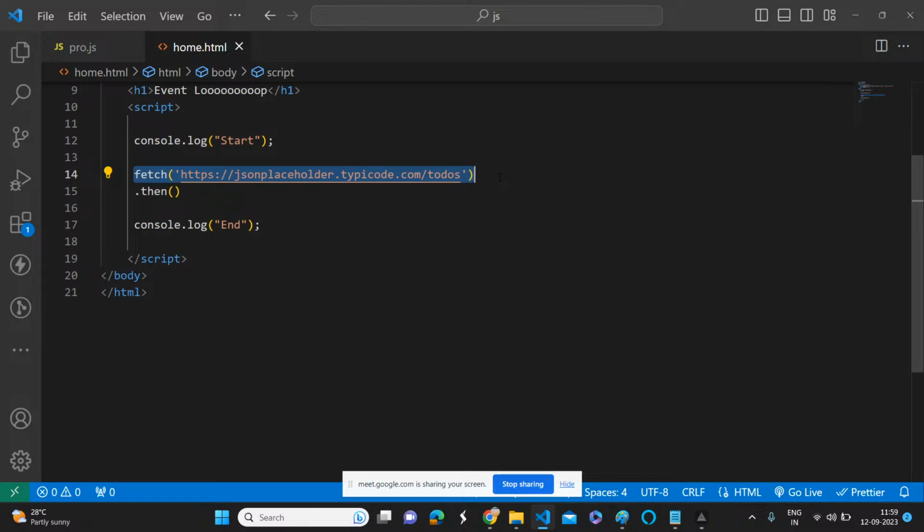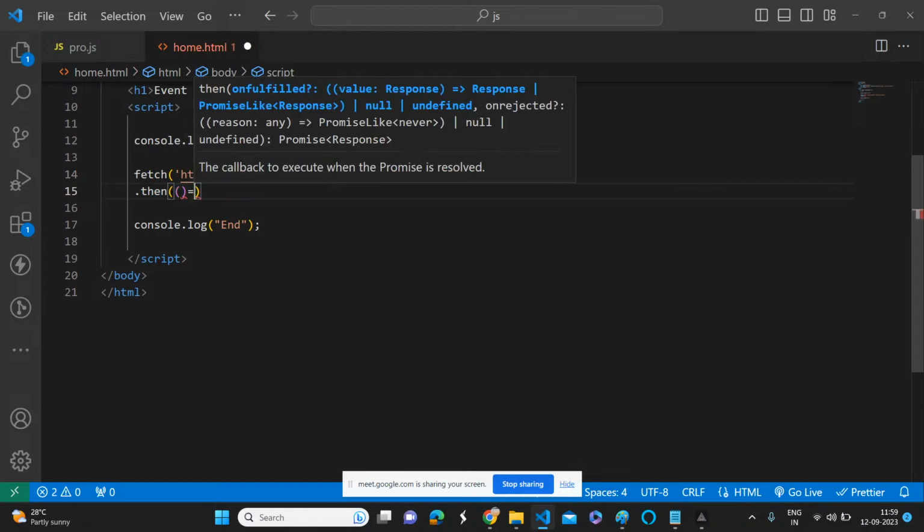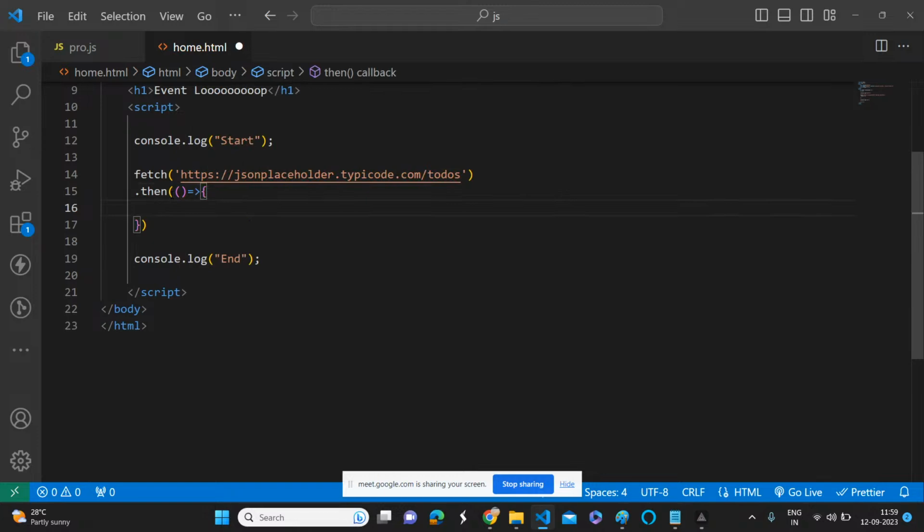Then once the status is updated from pending to fulfilled, I will automatically invoke this then method. So if you give any callback function, I will hand over that data to you. Yes or no?